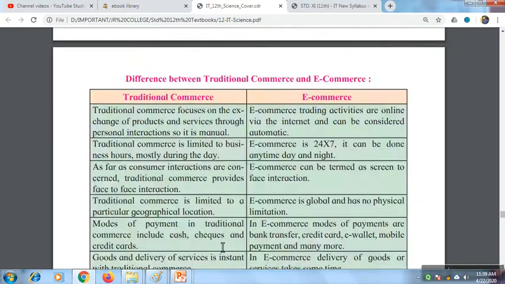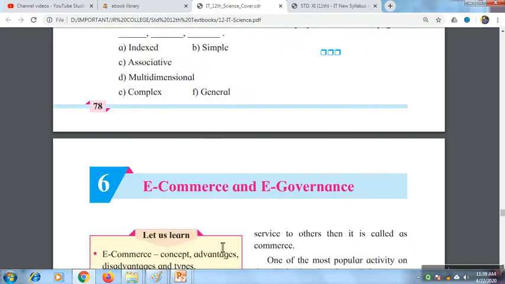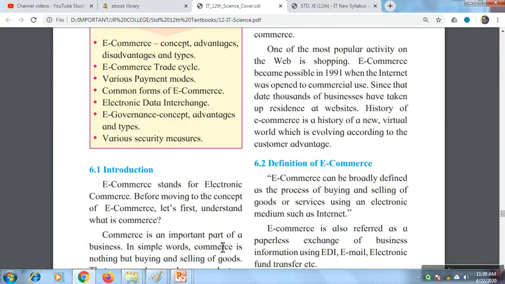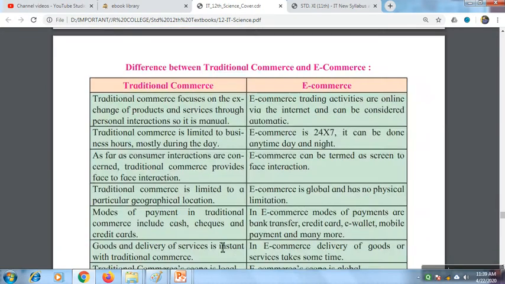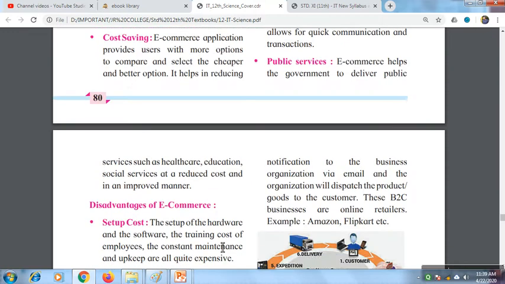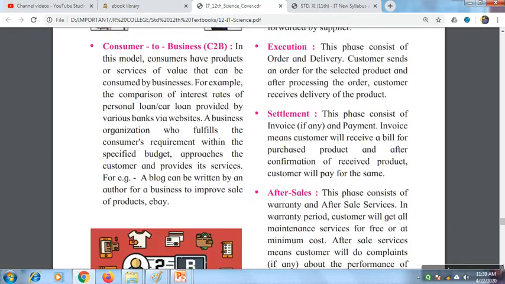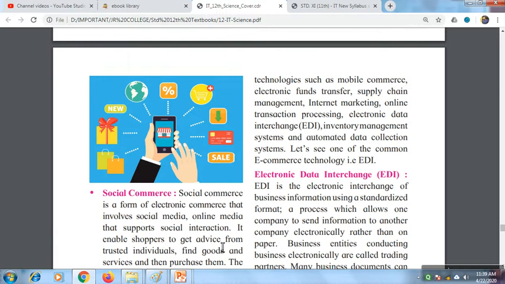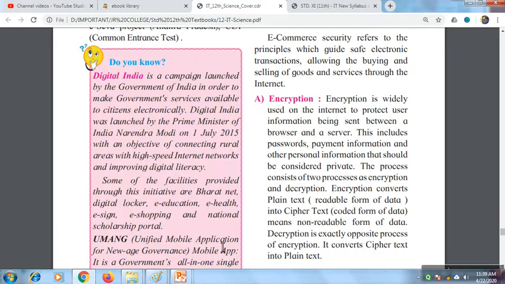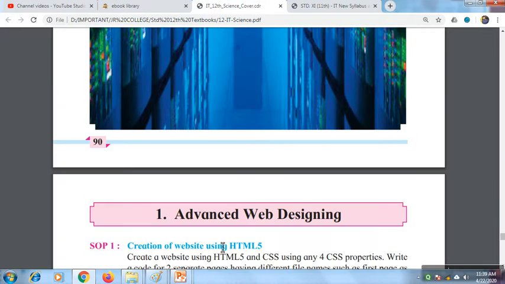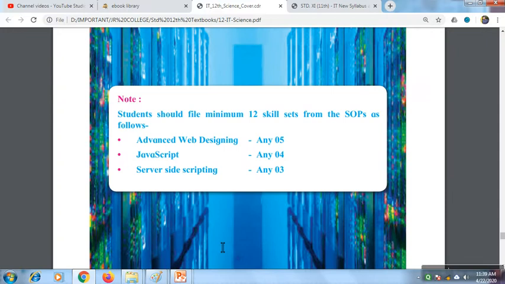Last chapter is e-commerce and e-governance. This is a theoretical chapter. We'll be learning the different concepts of e-commerce and e-governance. This is also, I think, a short chapter. Then about mobile commerce. Then comes your practicals.